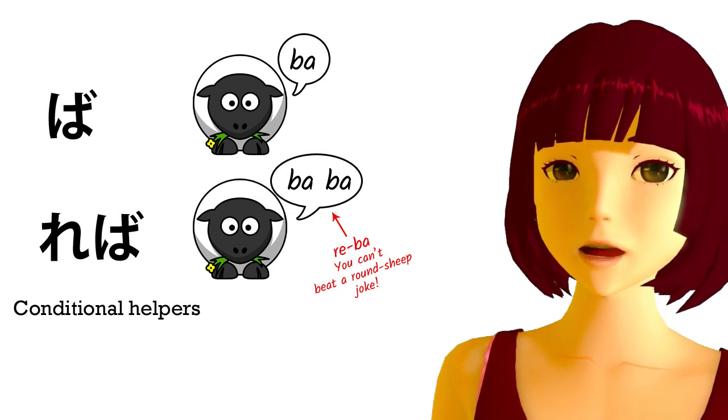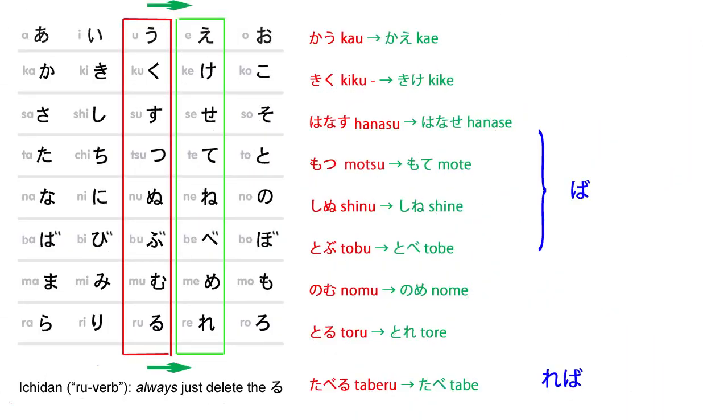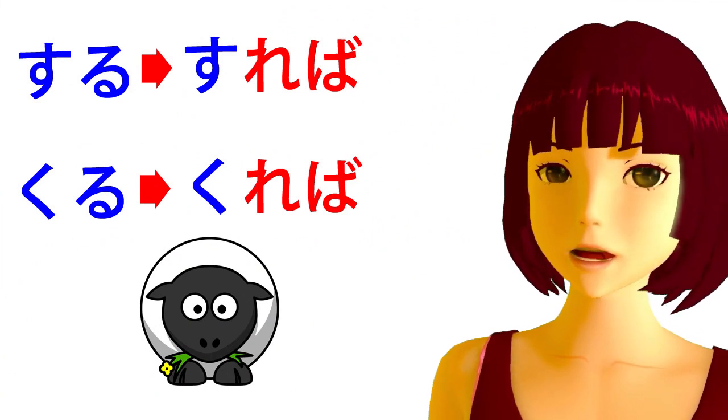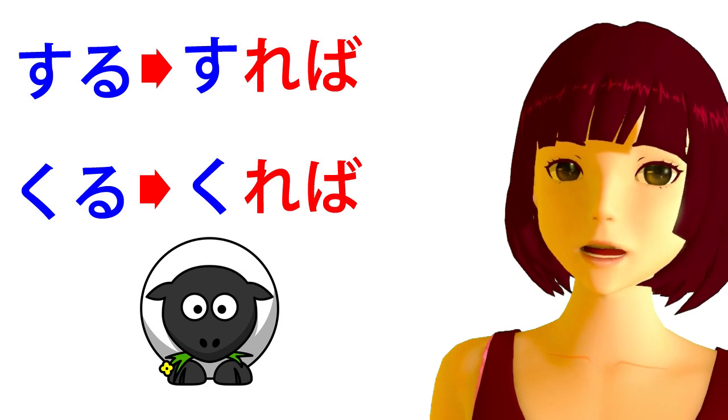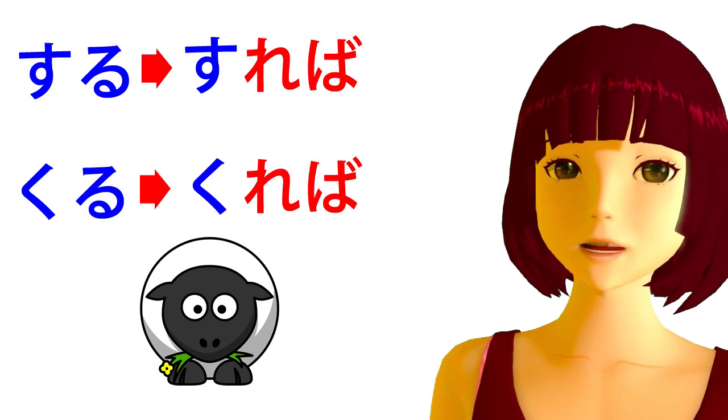First of all, what is ba reba? Ba reba is a helper which we put onto the e stem of a verb. The e stem is one of the lesser used stems, but ba reba is one of the things that uses it. So, for go-down verbs, we put it onto the e stem, and for ichi-down verbs, as always, we simply take off the ru and add reba. For the two irregular verbs, in this case, they work exactly like regular ichi-down verbs. So kuru becomes kureba, and suru becomes sureba.